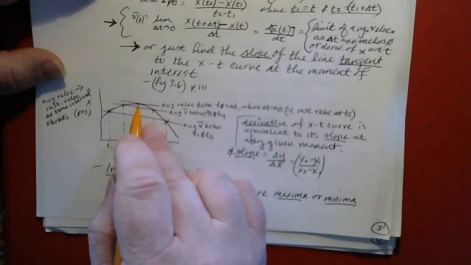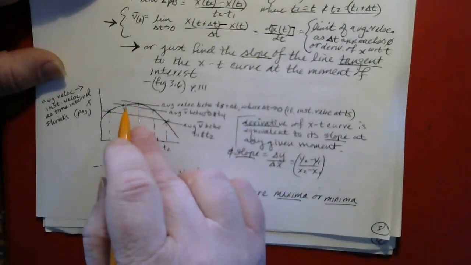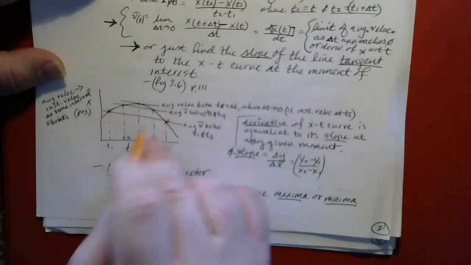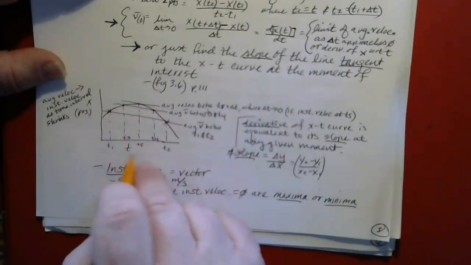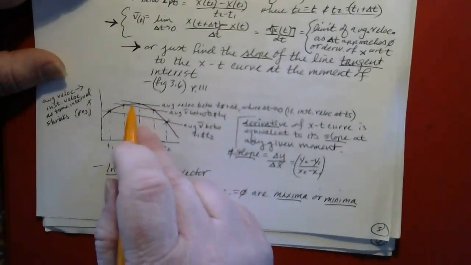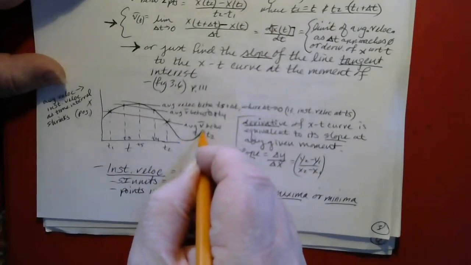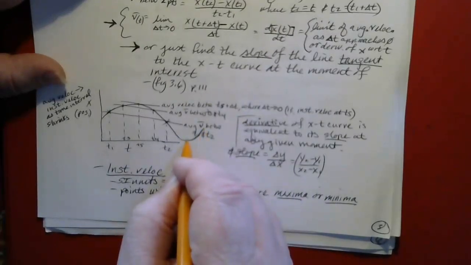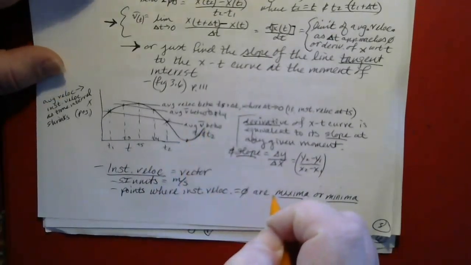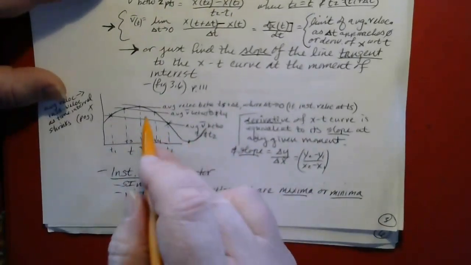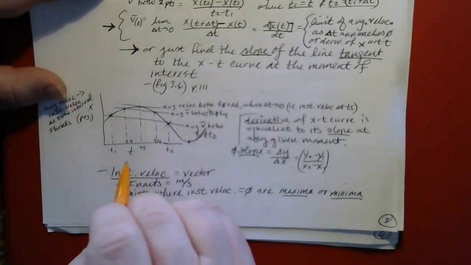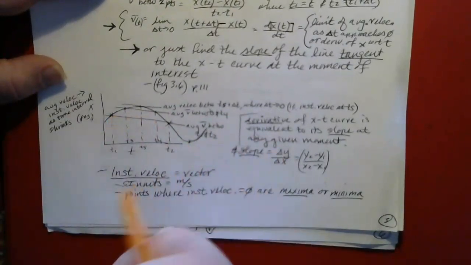It looks like right about here at the peak of the curve, that's where it changes directions. So when you have a curve of position versus time, anytime you have a peak or a trough, say if this curve started heading up again like that, the same would be true for the minimum. Maxima and minima correspond to changes in direction.